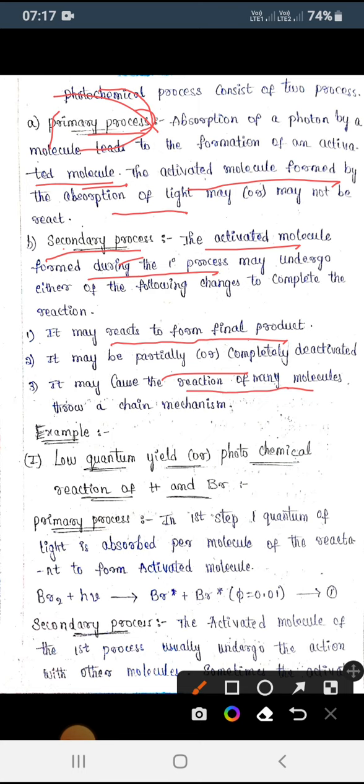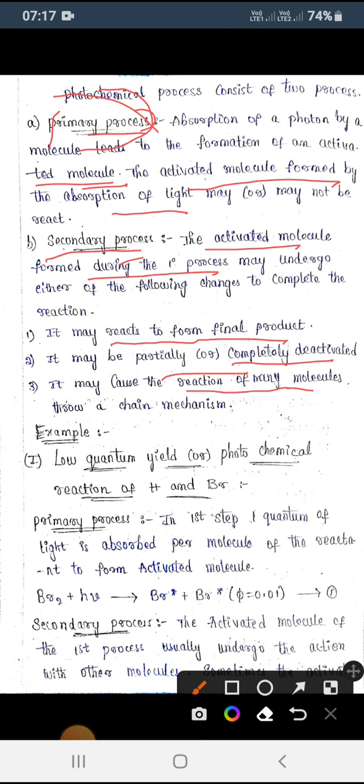So these are the two processes. In the primary process, when light is absorbed, it forms an activated molecule that may or may not react. The secondary process completes the reaction, giving the final product, a deactivated product, or a chain reaction. A chain reaction is a free radical mechanism.